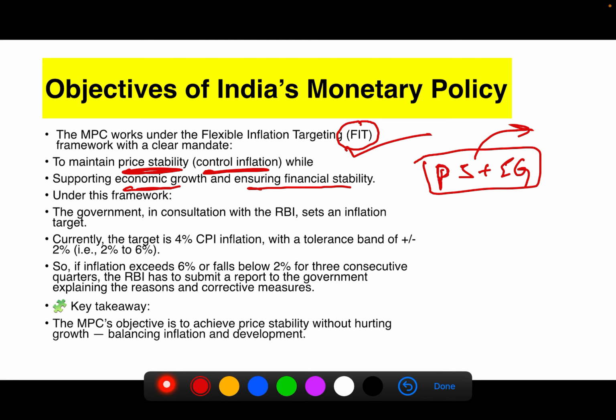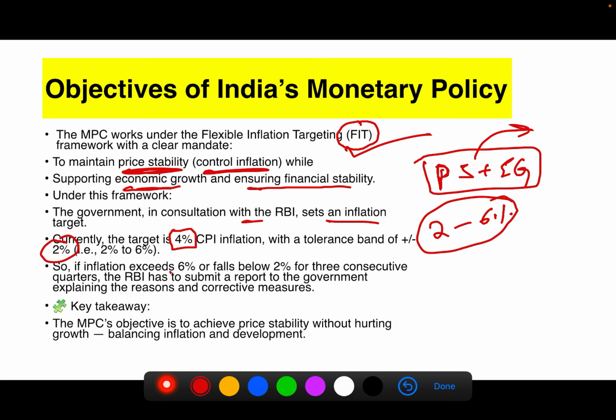The government, in consultation with RBI, sets the inflation target. Currently, as I said, it is 4% with a tolerance band of plus or minus 2%. So inflation can be between 2 and 6%.